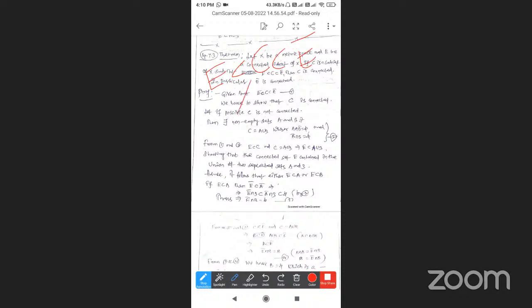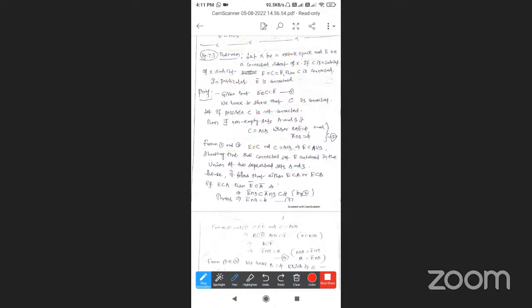Then E bar is also connected in particular. So what is given? E is a subset of C, which is a subset of E bar. This is equation 1. We have to show that C is connected.